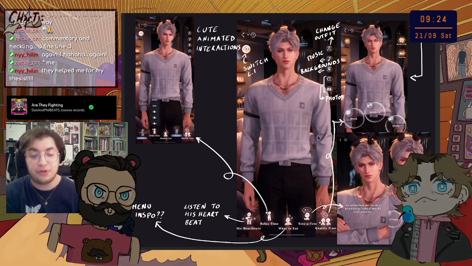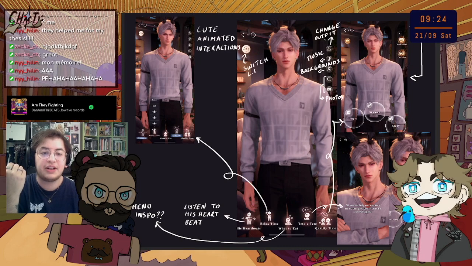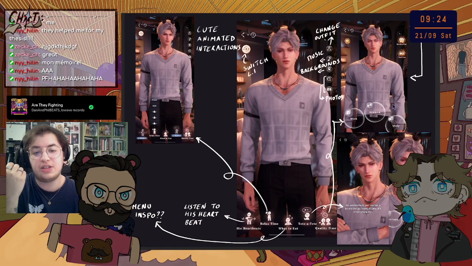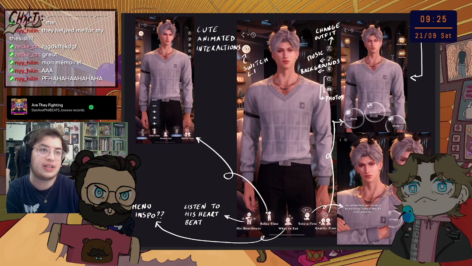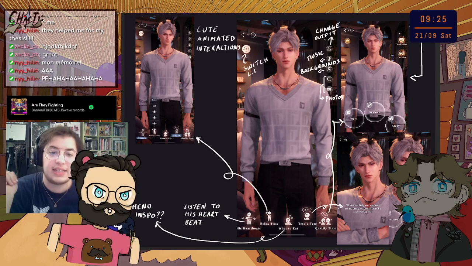Quality time is a timer. You can choose an amount of time, and then the character will have a little idle animation. It goes through a little thing. Yeah, if you need a timer, but you also need a timer that has a video on your phone that will help you to, like, not go somewhere else on your phone, you know, that's good, I think.